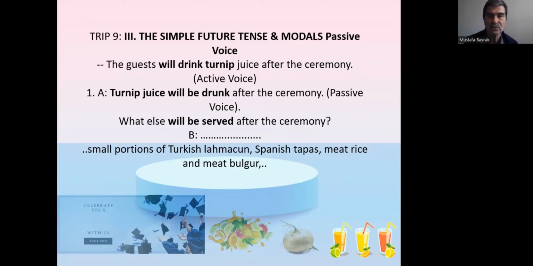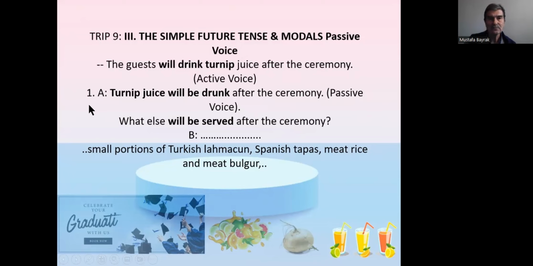Now it's time to study the simple future and modal passive voice as non-continuous. For example, the guests will drink turnip juice after the ceremony. Turnip, this is turnip here. Yes, turnip juice after the ceremony, after the meeting.